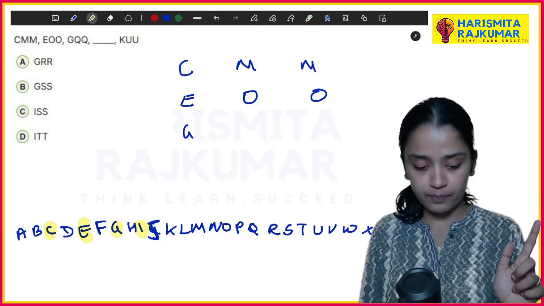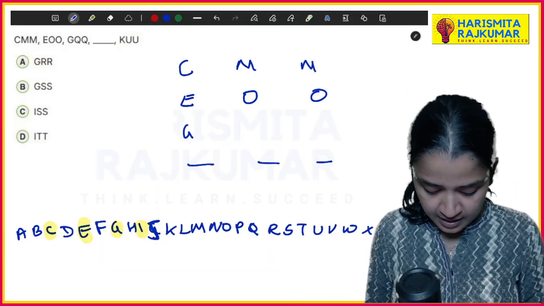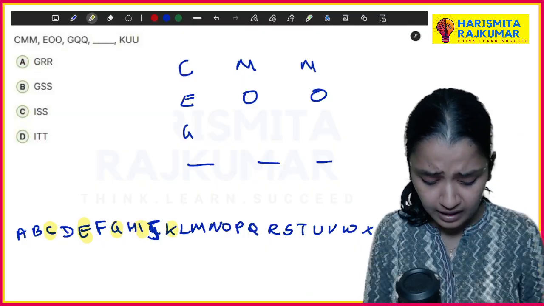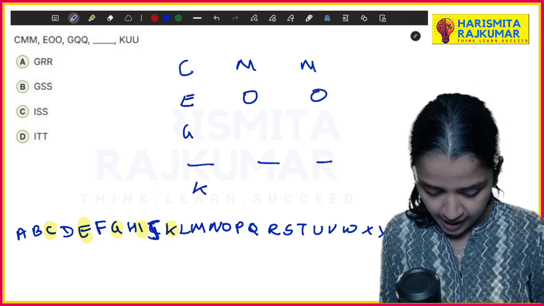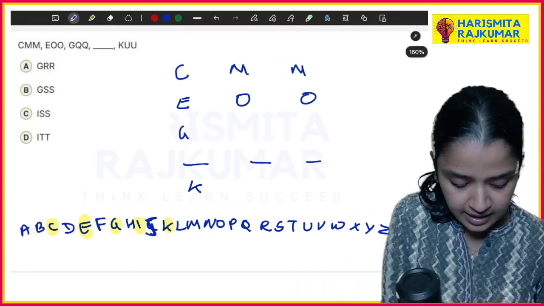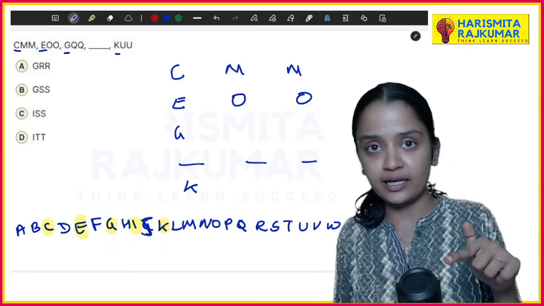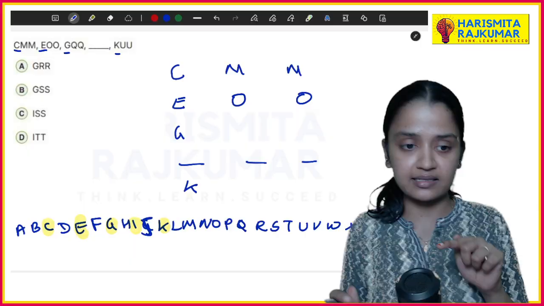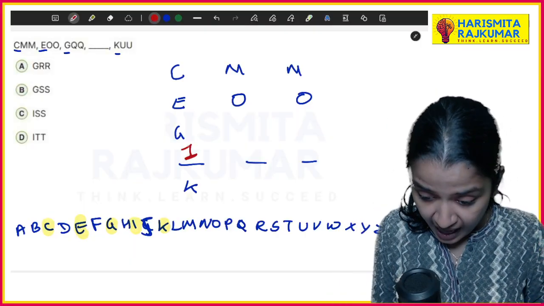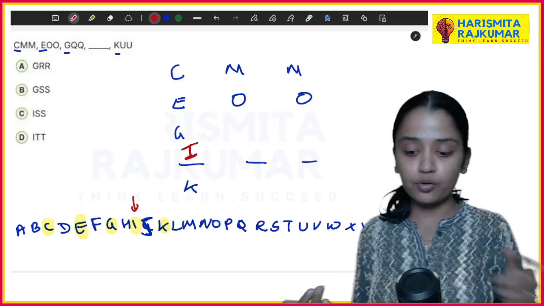It should go to I, but we don't have any. We are just putting a dash for finding the letter. It should be I. After I, it will skip and it will go to K. So you found this series, the first letter series. It is skipping one letter and going to the next letter. So the letter here should be I, since you're skipping H and going to I.